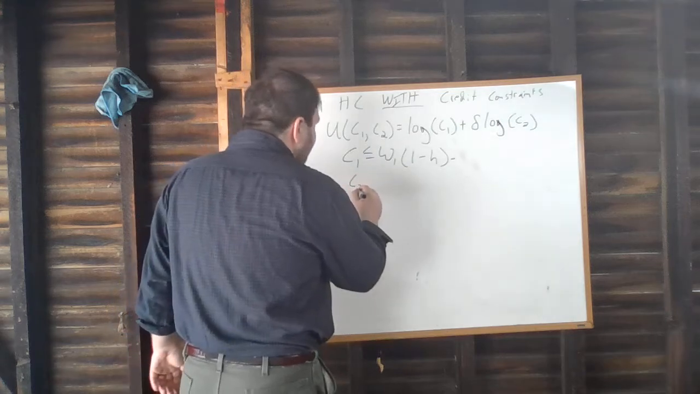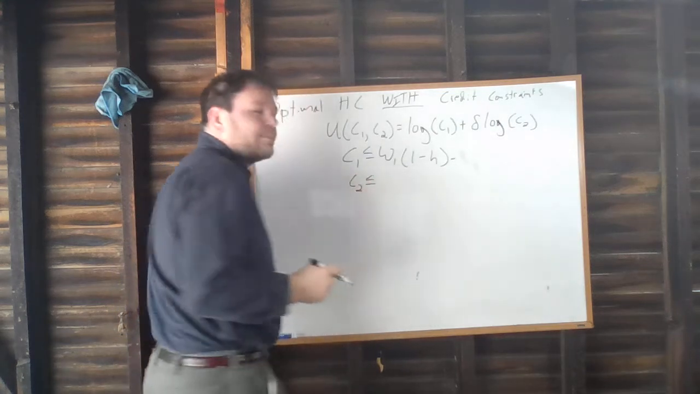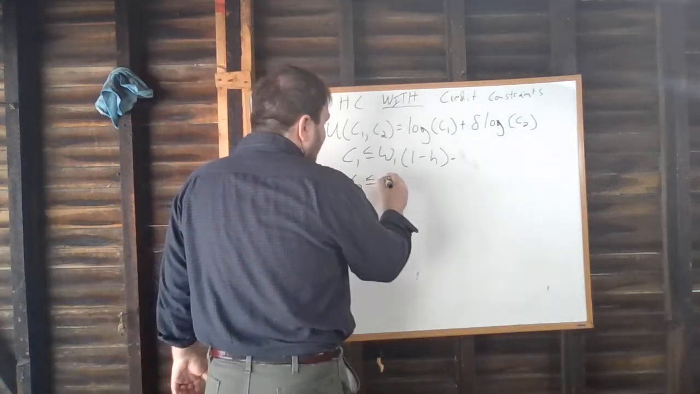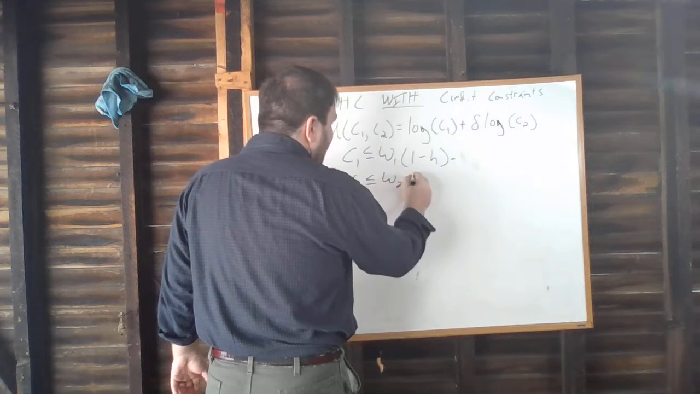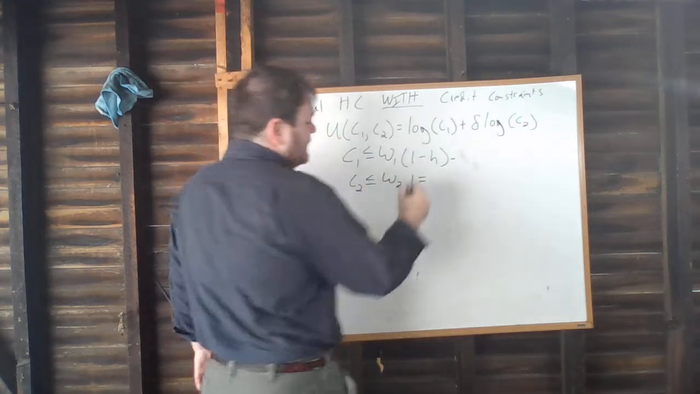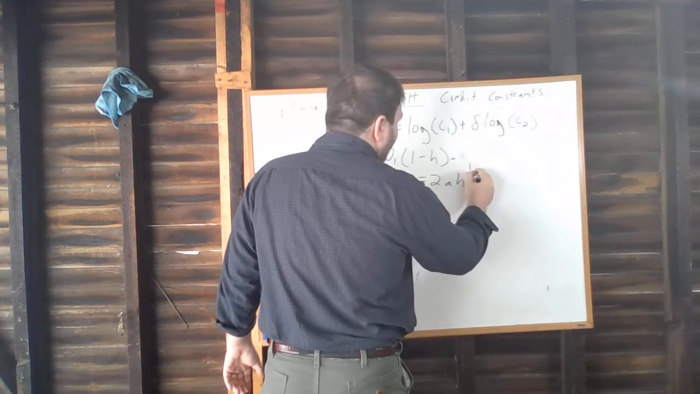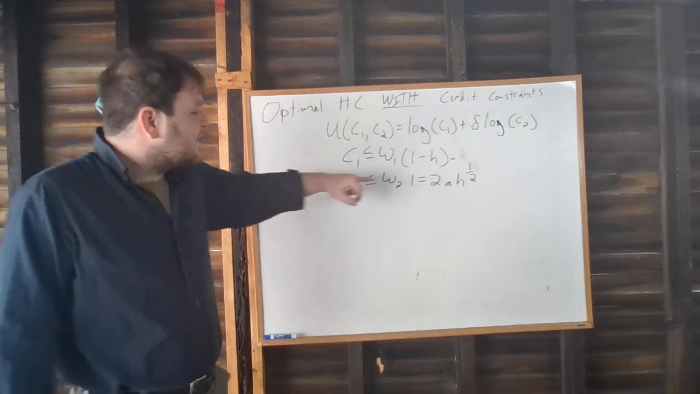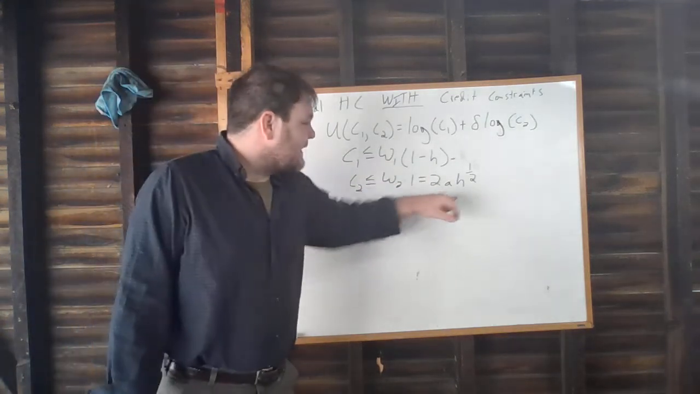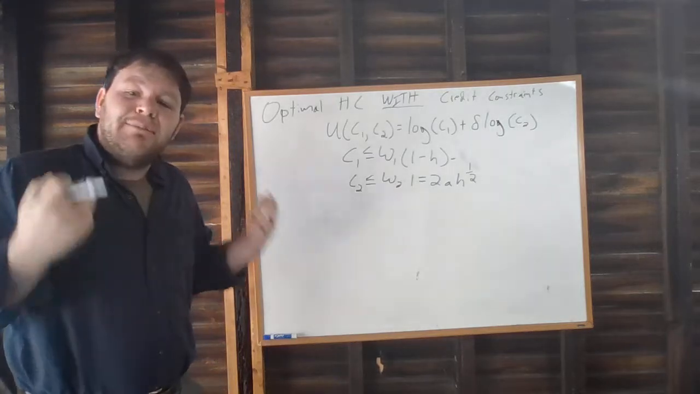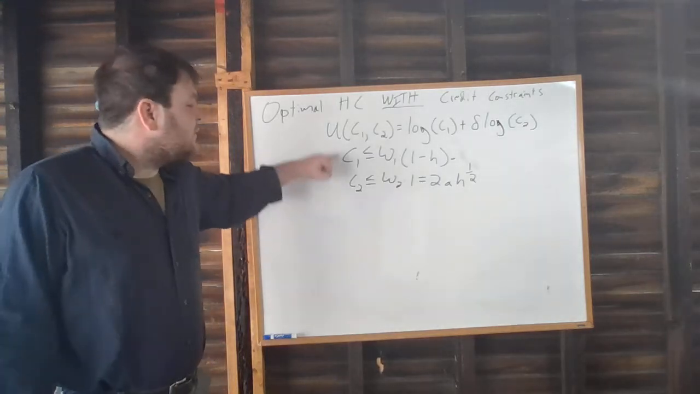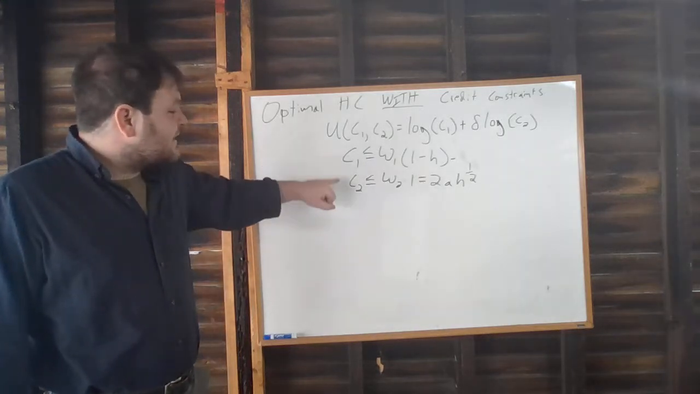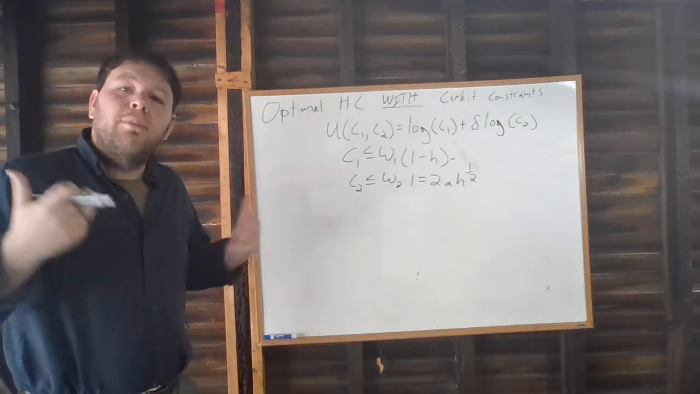And likewise, C2 is just going to be given by our income in period 2, our earnings in period 2, which is going to be our wage in period 2 times 1, which is just 2AH to the 1/2, based on the functional form that we chose, right? So period 1 consumption is given by period 1 income, period 2 consumption is given by period 2 income. And because we don't have any borrowing or saving here, there's no way to link these two budget constraints to create one large budget constraint, because it's not actually possible to trade off consumption in period 1 for consumption in period 2 through borrowing and saving.